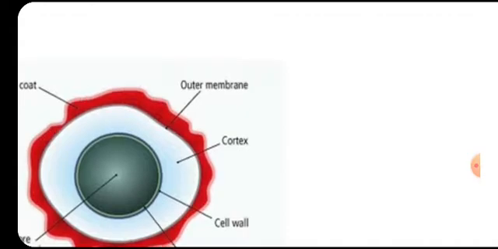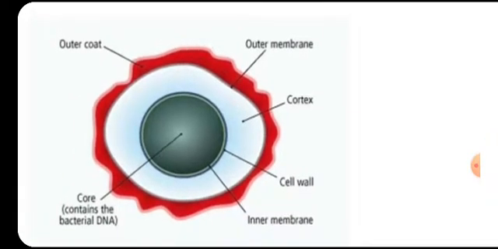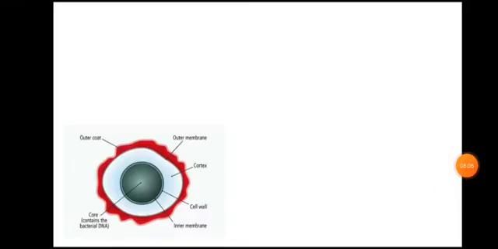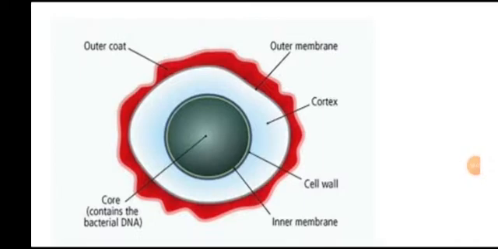This is the structure of the endospore that you can see here. This is the core in which double-stranded DNA is present in the presence of very little water. These are the different membranes that we can see here, and this is the cortex, cell wall, and the spore coat.